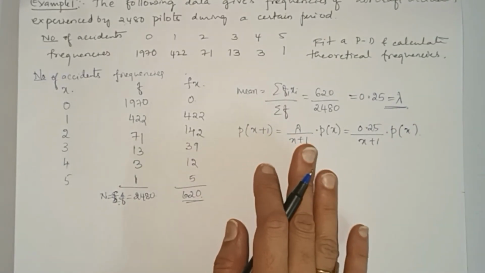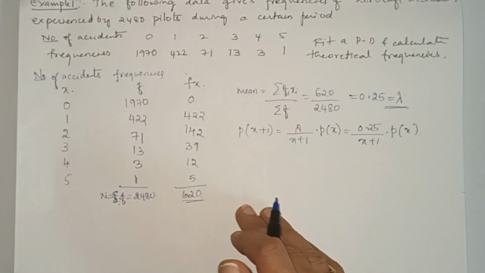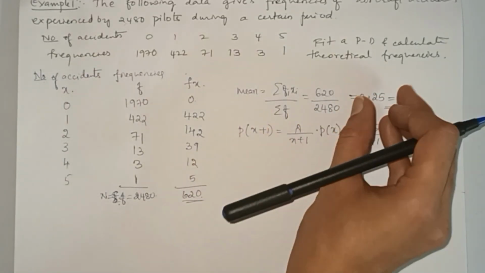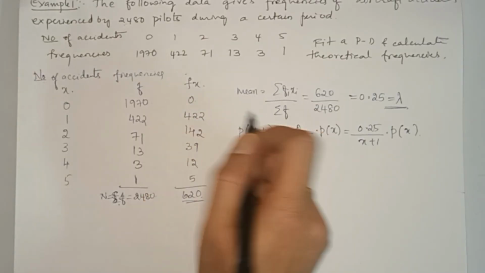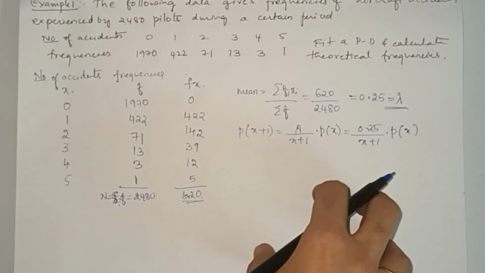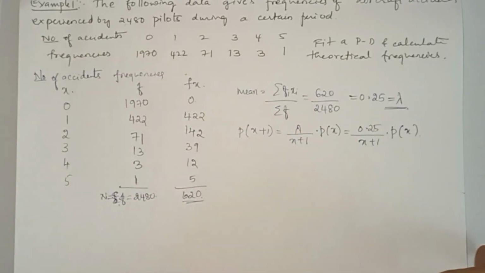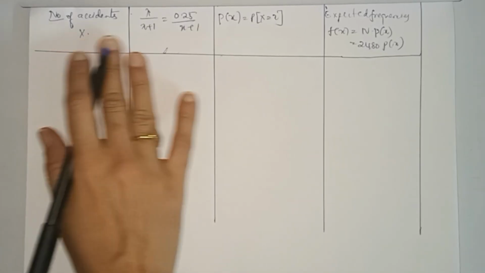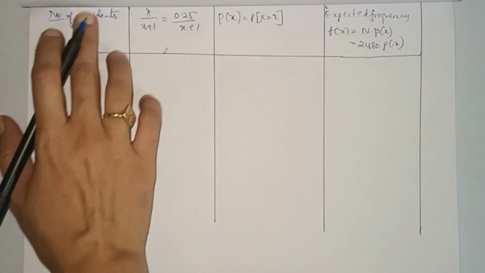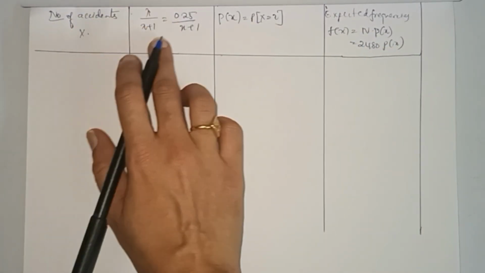Now we have to formulate a table for this, finding the probability distribution. We just fitted the Poisson distribution to this data by taking the mean as lambda. Now we have to fit the probability distribution. Let us do that by writing the tabular column. These are the columns: number of accidents, then lambda by x plus 1, that is the recurrence relation.